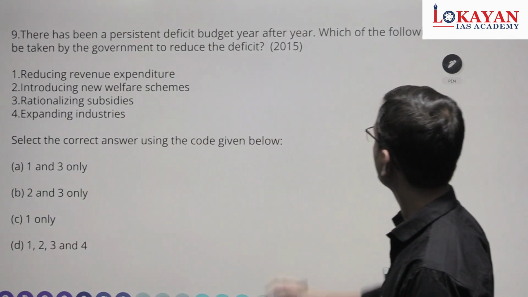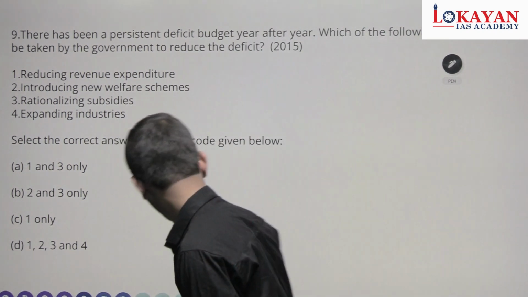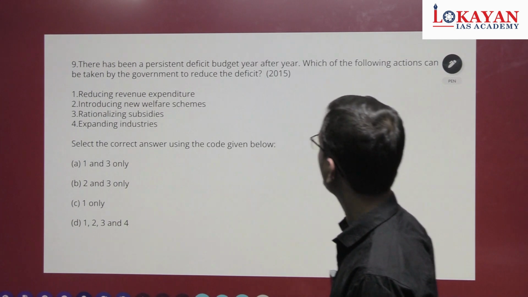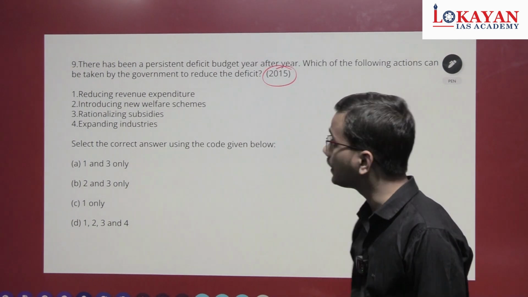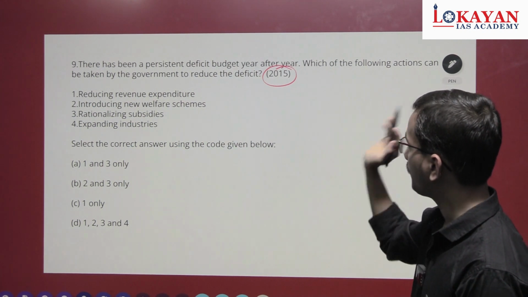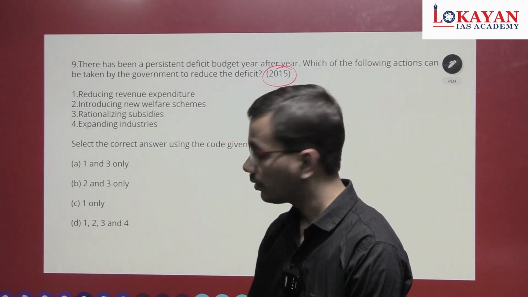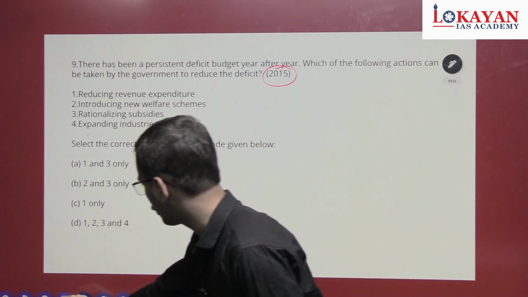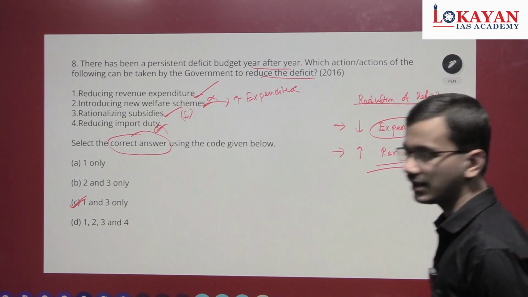Next question. See, the earlier question was asked in 2016. Now this question was asked in 2015. See the similarity. The theme is again repeated. Persistent deficit year after year. What we have to do? Reduce it. Again revise it: reduce our expenditure and increase our revenue.